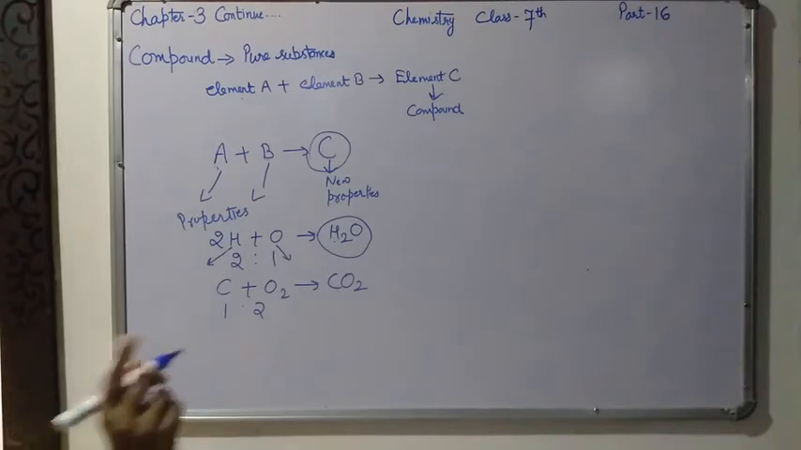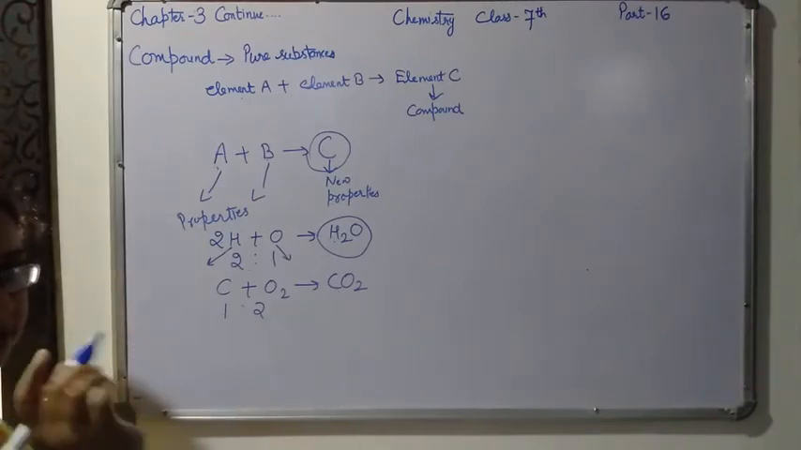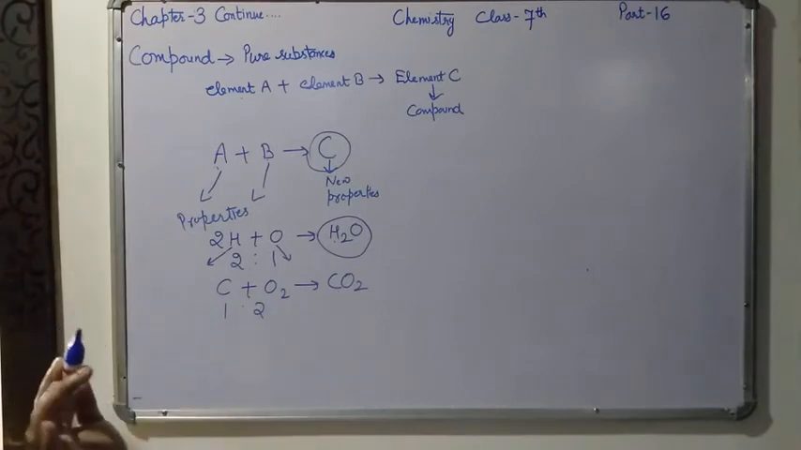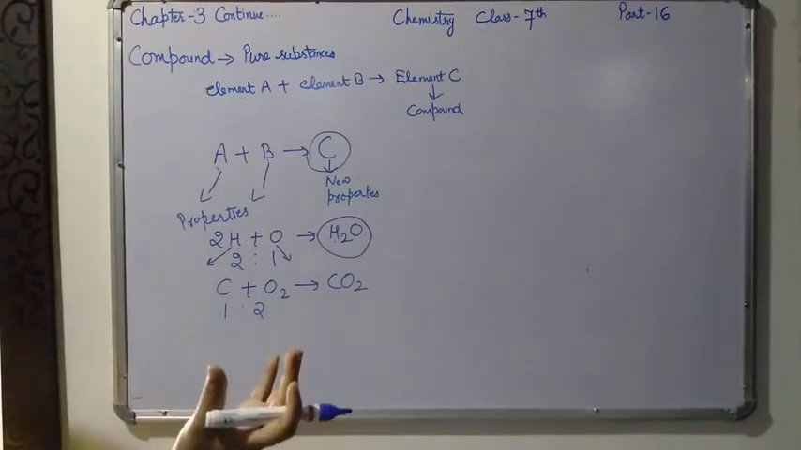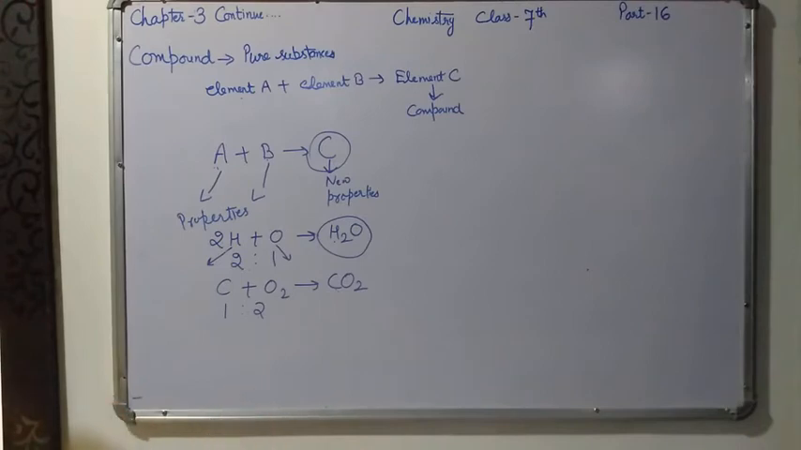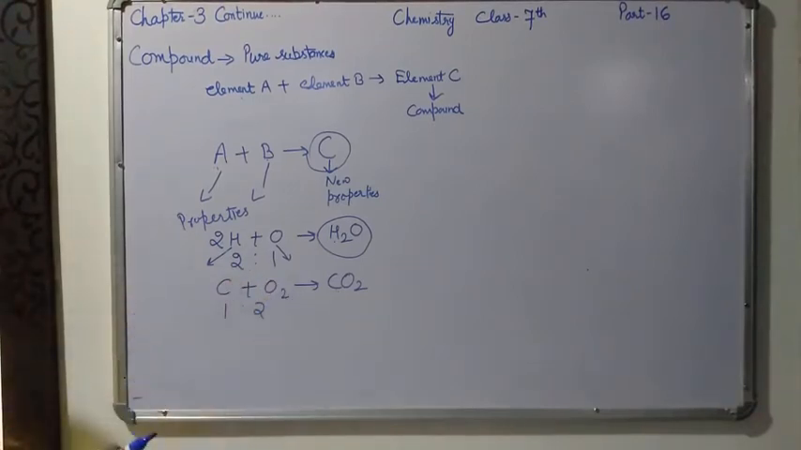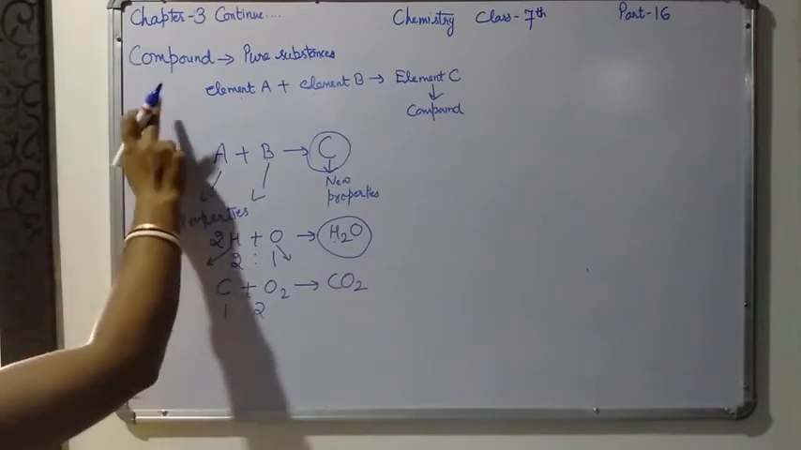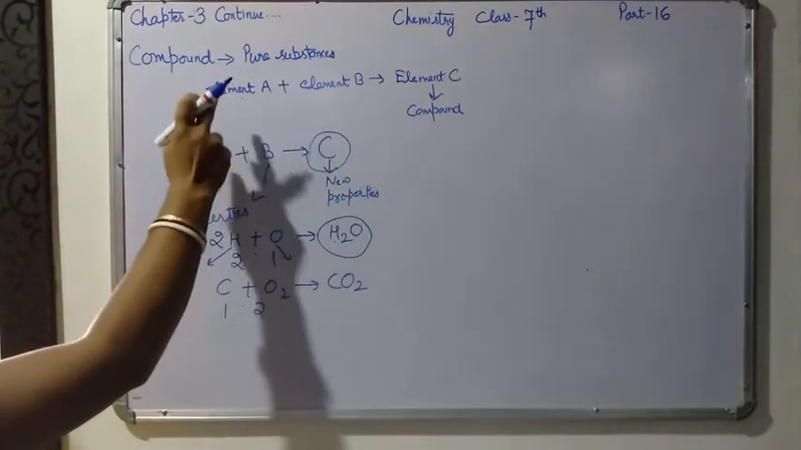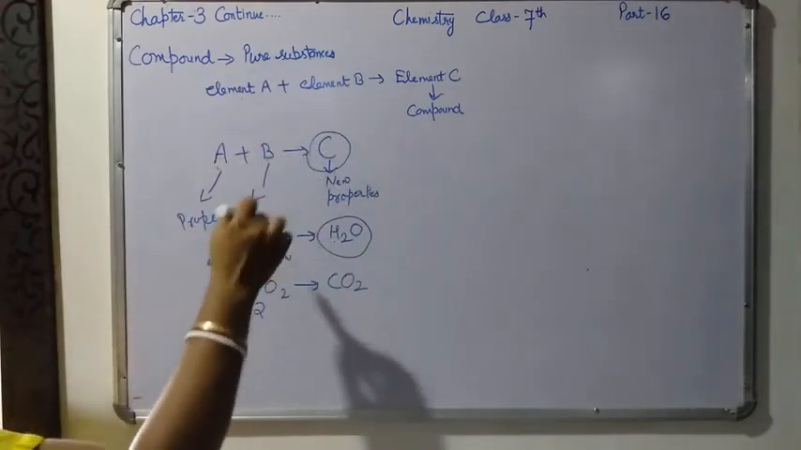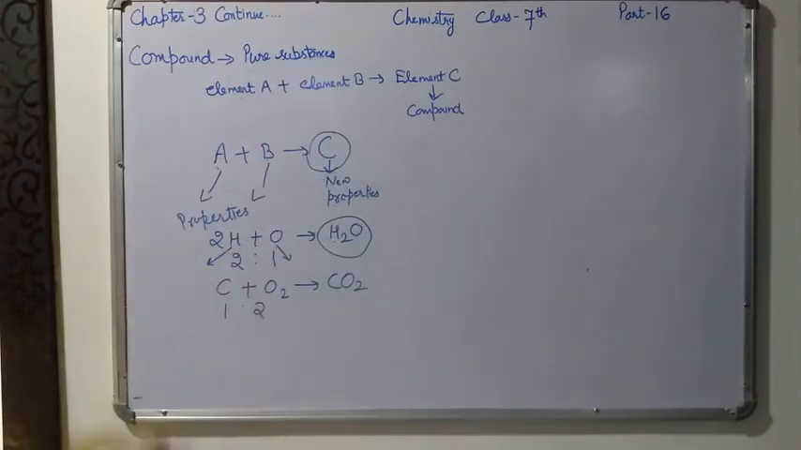Always remember that in a compound, the ratio will be fixed and the elements are chemically combining together. They are not physically combining together. We cannot take carbon in one hand and oxygen in another hand and mix them physically. If we want to combine them, we have to use a chemical method. That is why the definition is: compounds are pure substances made up of two or more different elements chemically combining together in a fixed ratio.